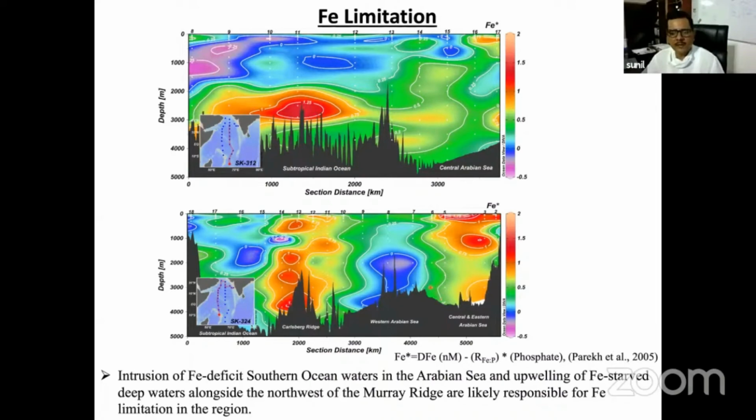And another area where iron is limited is the Oman Basin, actually northwest of Murray Ridge. In this particular area, the Oman Basin, the deeper water or even intermediate water concentration of iron is very low, and that area is prone to upwelling. So whenever this water upwells, particularly the Western Arabian Sea becomes iron deficient. So this upwelling of deeper or intermediate water will create iron limitation in the Western Arabian Sea. These are the main reasons for iron deficiency in this area. So this was the whole iron story.